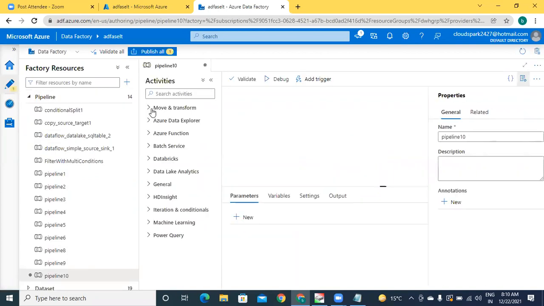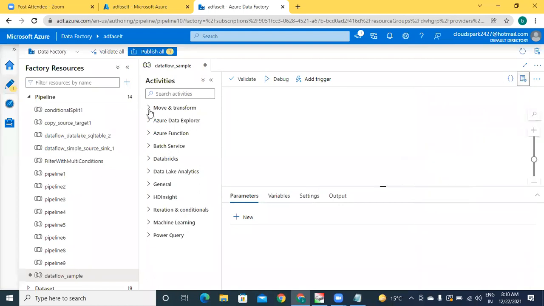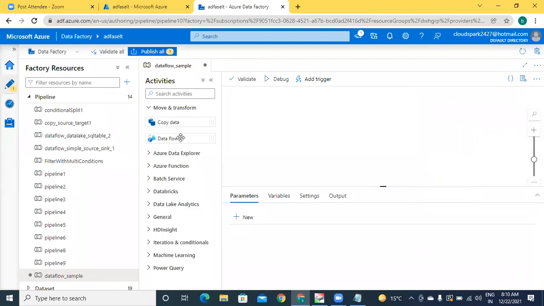I'm saying new pipeline. Let me give data flow sample. Under the move and transform category, your data flow is available.